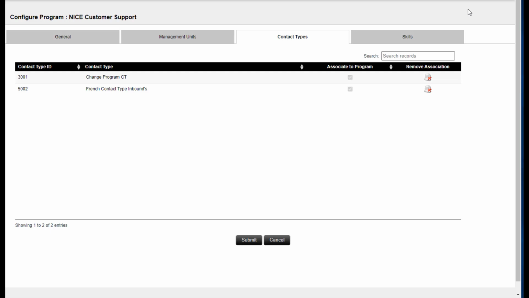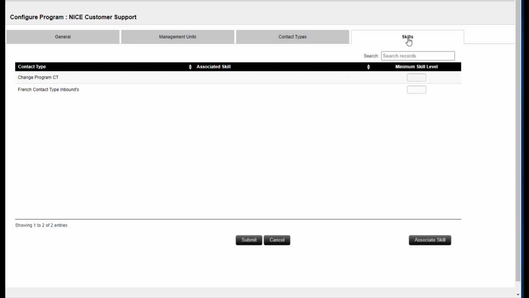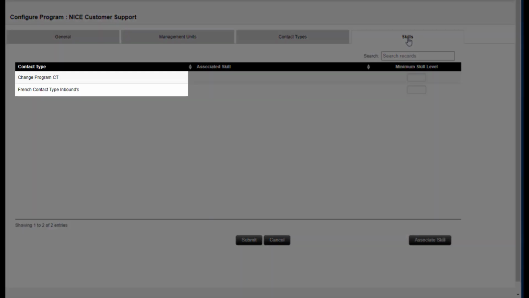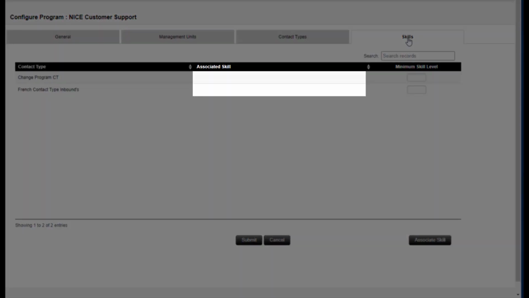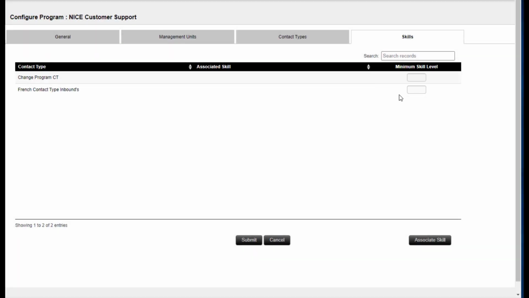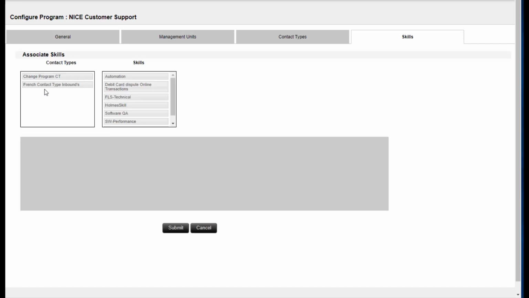Each CT needs agents with specific skills, for example, language skills or technical skills, to perform the duties of that CT. The Skills tab displays all the CTs assigned to the program, the skills associated with the CT, and the number of agents with the skill the CT requires at all times. Setting the required minimum number of agents with this skill prevents the CT from having too few agents staffed for the skill. To associate skills to a CT, click Associate Skills.